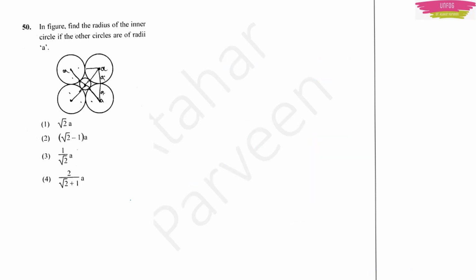Next question. In the figure, find the radius of the inner circle if the other circles are of radii a. So you have to find the radius of the inner, small circle, if all the other circles which are given are of radii a. So we shall redraw this problem.